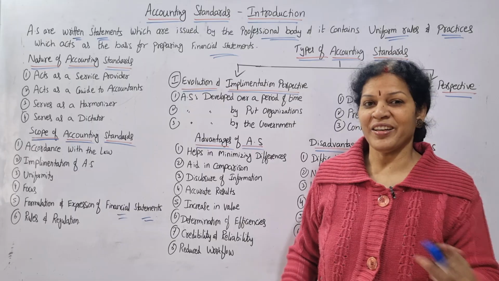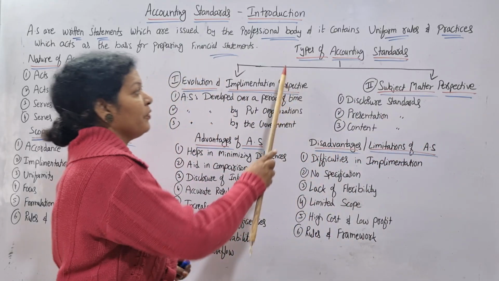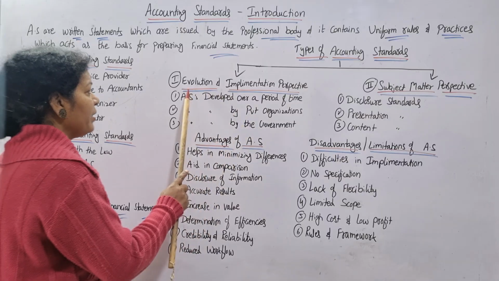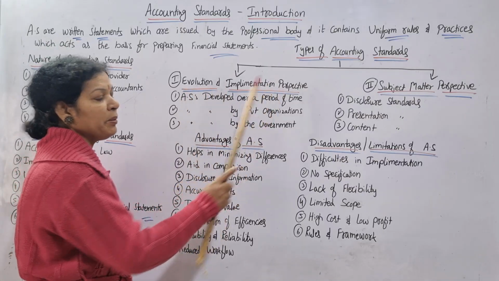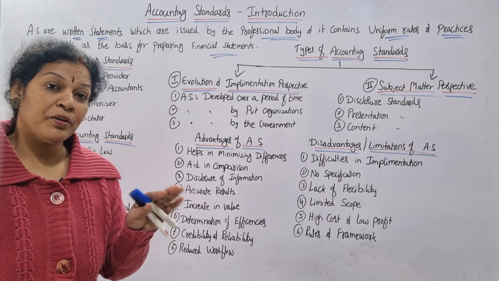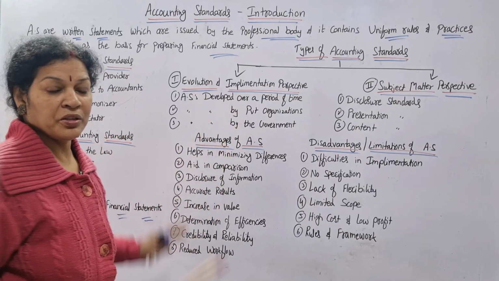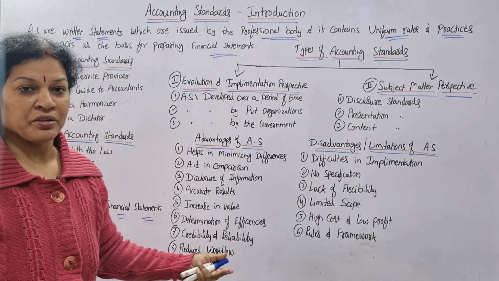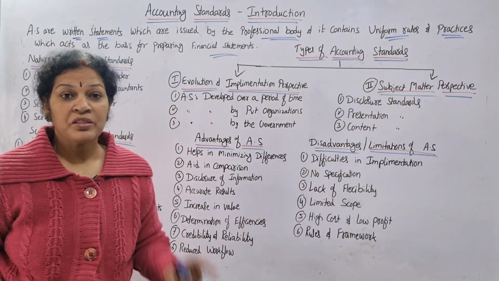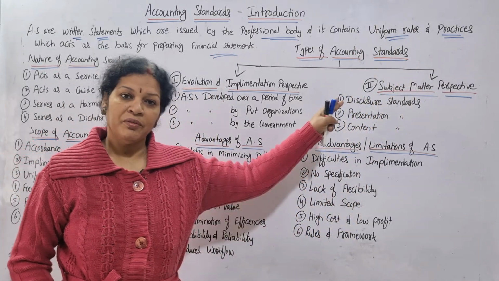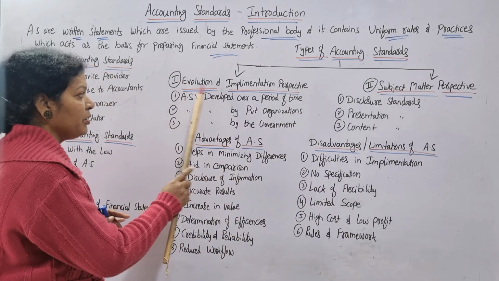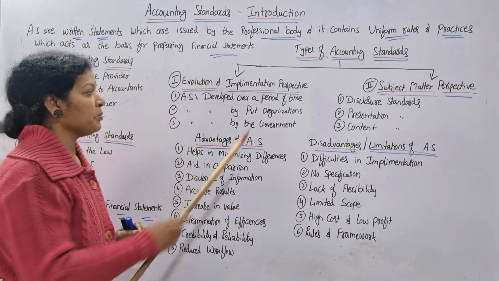Got it? Now let's see the types of accounting standards. There are two types of accounting standards. One is the evaluation and implementation perspective. From the implementation point of view, three types of accounting standards are there. How to implement it? The second one is the subject matter perspective, the subject point of view. Once again, three types of accounting standards are there. Let's focus on the first, the evaluation and implementation perspective.